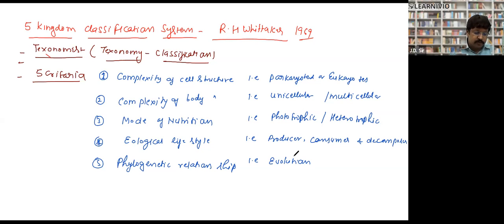So now we will study the classification system. What about the virus? Who's going to tell me where we need to put virus in the five kingdom classification? What is the status of virus? A separate group?